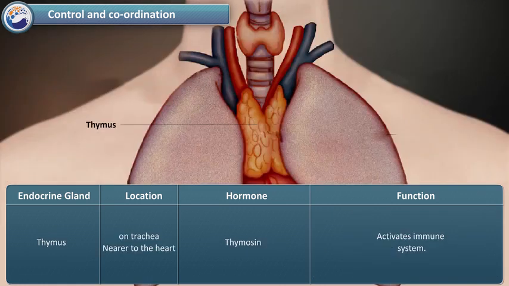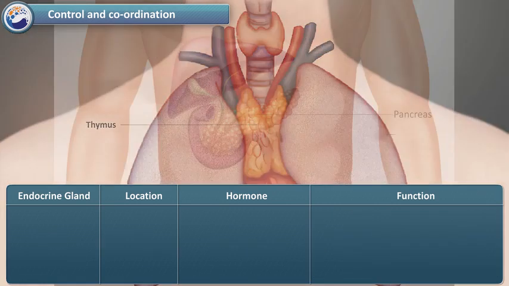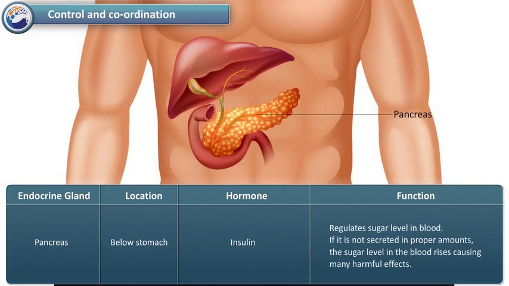Thymus is located on the trachea nearer to the heart. Regulates sugar level in blood. If it is not secreted in proper amounts, the sugar level in the blood rises, causing many harmful effects. Pancreas is located below the stomach. It produces insulin. Insulin regulates sugar level in blood. If it is not secreted in proper amounts, the sugar level in the blood rises, causing many harmful effects.